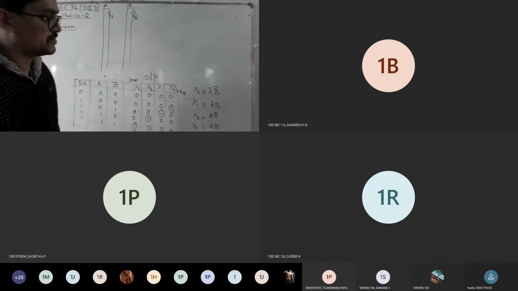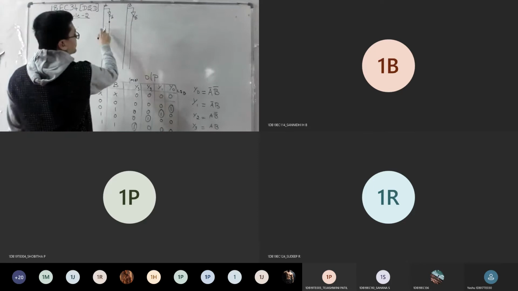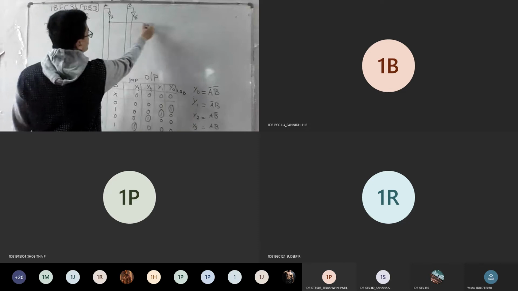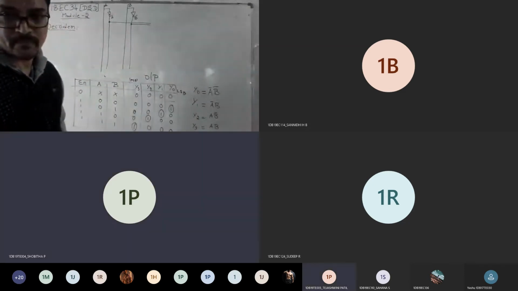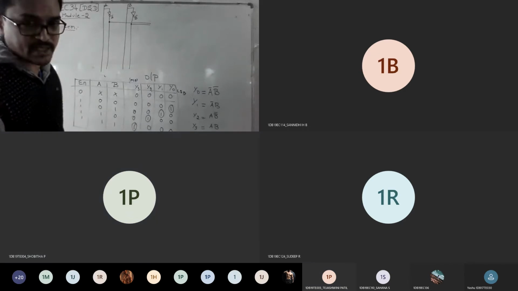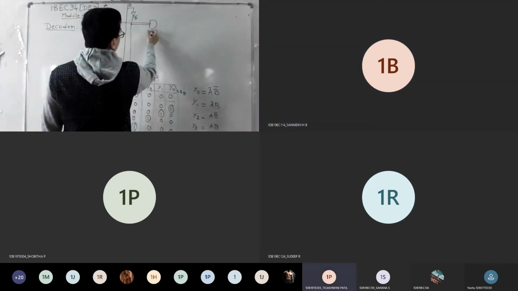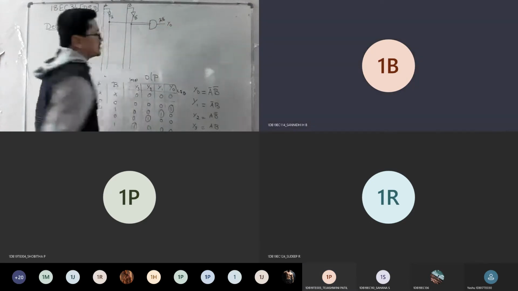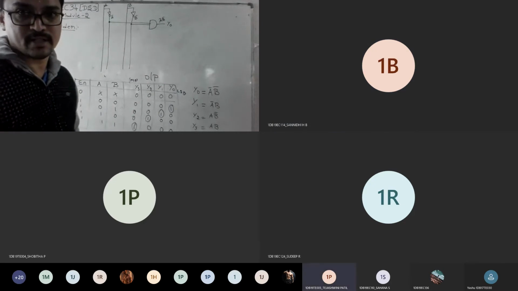Once this is done, it's just a connection part. So how to get Y naught now? I need to connect my A bar. Try to bubble the things like this, so it is an indication that I am starting. Is it visible what I bubbled there? Yes, sir. So A bar, B bar, which gate should I connect? AND gate. Good. So this is your A bar, B bar, nothing but your Y naught. I hope everyone got the logic of how to implement a 2:4 decoder using logic gates. Am I clear?